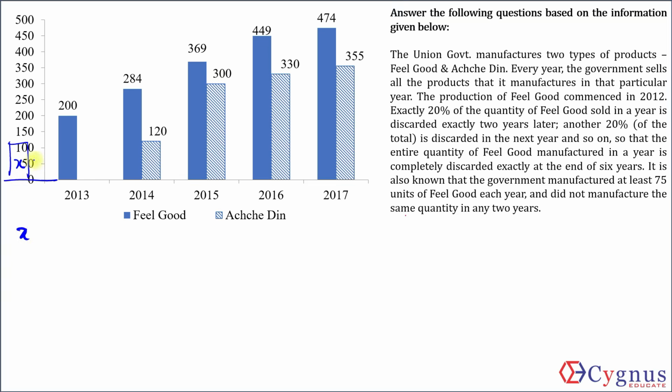Let us say the production in 2012 was X units. So 20% of X will be discarded from 2014, but no units will be discarded in 2013, which means if 200 units were in use, out of the 200 units, X units would have been from the previous year. Hence, in 2013, produced and sold should be 200 minus X. So 20% of 200 minus X.